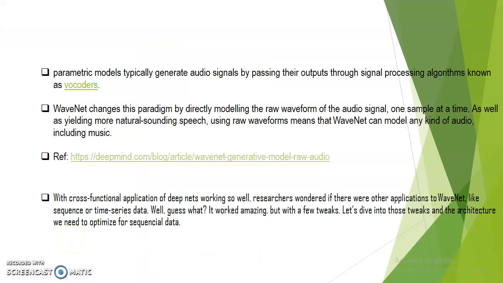Okay, coming to our presentation now. Basically, I will go through this WaveNet. I will use this WaveNet, but we will implement it for time series data, not text to speech conversion. So why can we use this? Because of its cross-functional deep networking quality. As we know, text to speech is somehow sequential data, and our time series is also sequential data. So we can implement the same algorithm in our case after a few modifications, a few tweaks in the architecture.